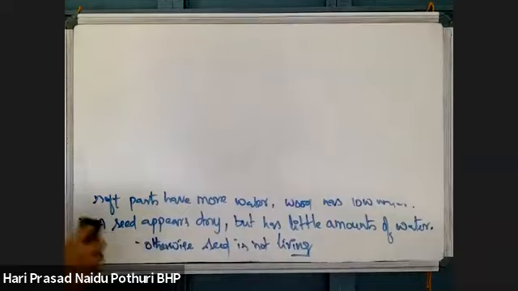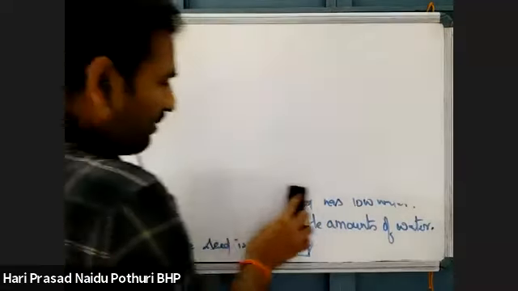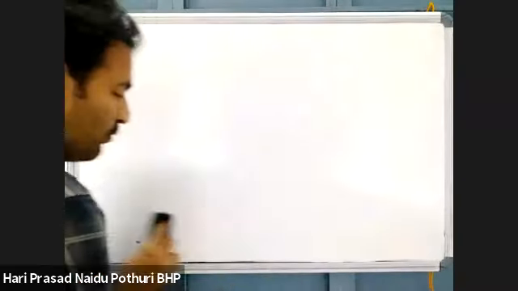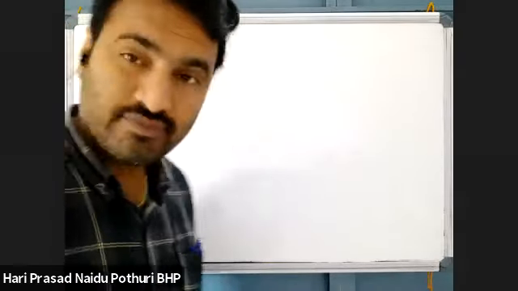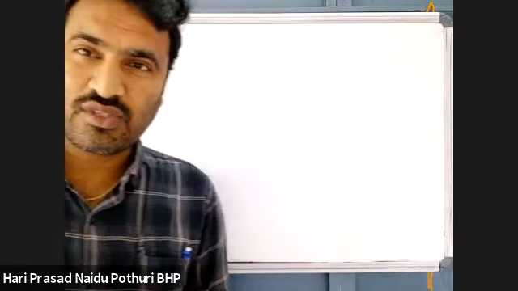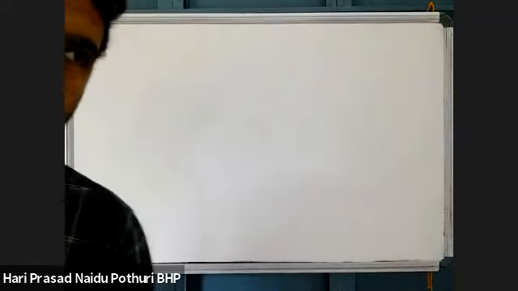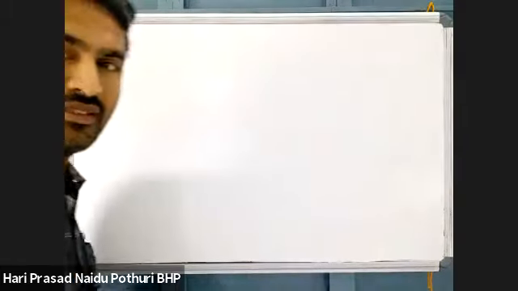Examples: non-woody, without wood, like some fruits, tomato, brinjal, and grasses. Plants without wood are called herbaceous.